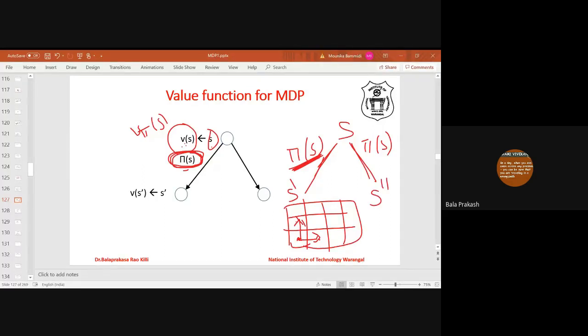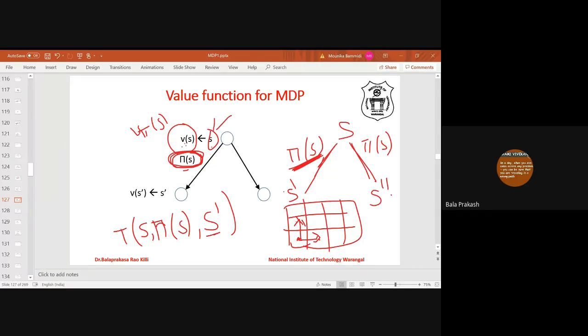What is this probability? This probability is the transition. What is the transition? If the system is in state S and performed an action pi of S, then it may move to state S dash. This S dash can be this S dash or this S double dash. It can be anything, right? So we have to take all possible next states and the transition probability of going to those next states after performing an action pi of S. That we have to take care of, right?